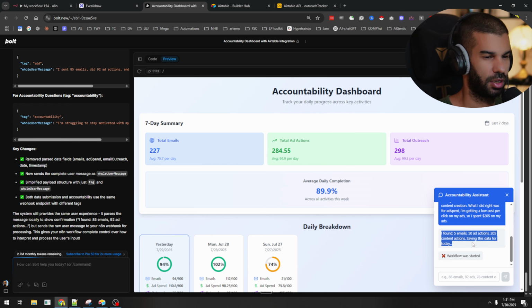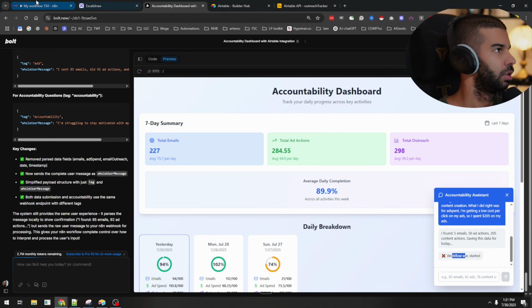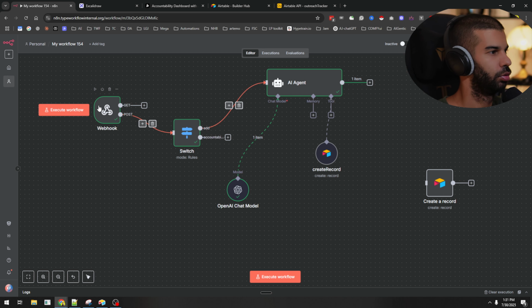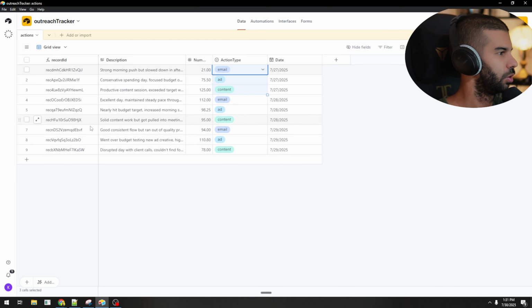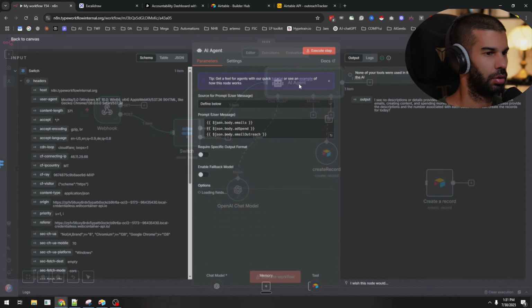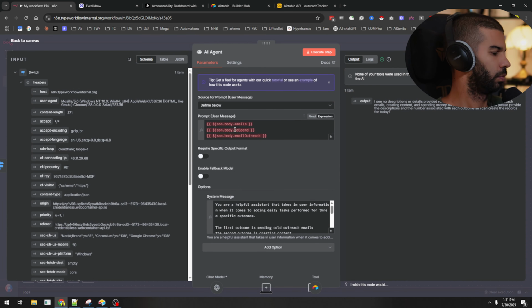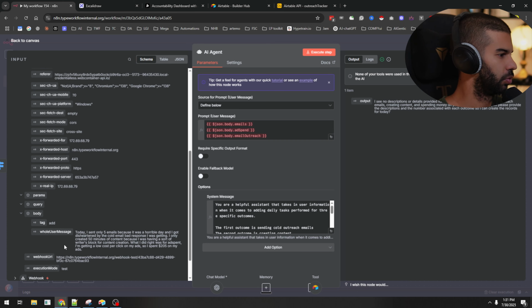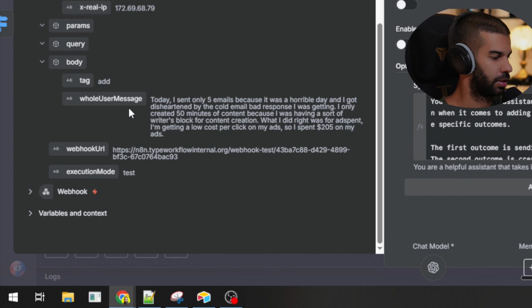I mean, this is still saying I found this. So this potentially will remove if, I mean, maybe it doesn't affect anything, but let's see. Here it's saying workflow was started. So one thing we might want to do is also send a response right here at the end. But let's see if that information was added here. And here, no, it didn't seem to add that. So it hit this, but for some reason it didn't hit the create record.